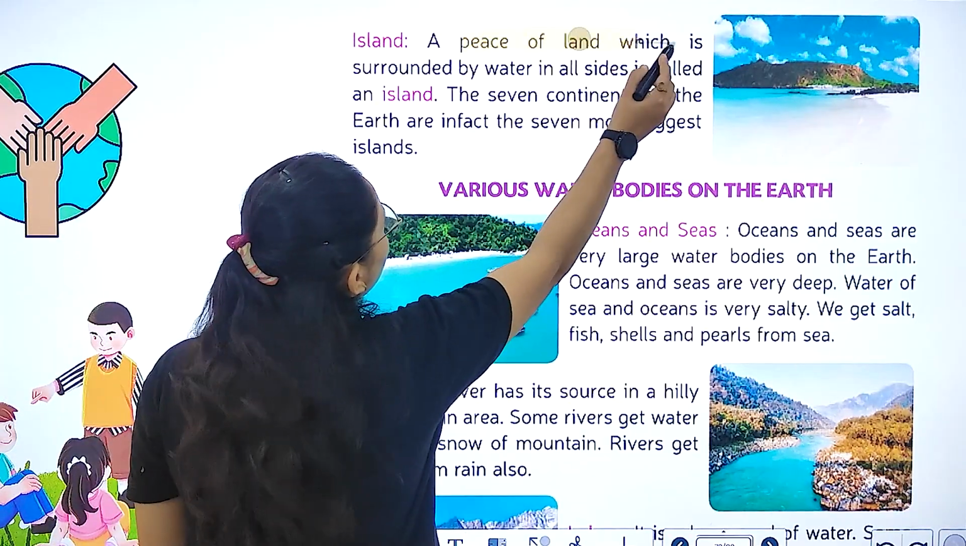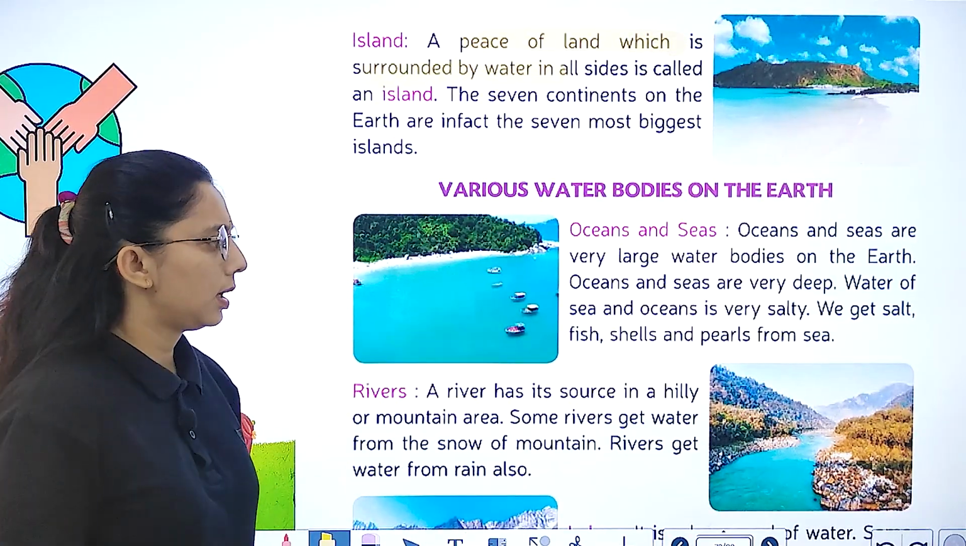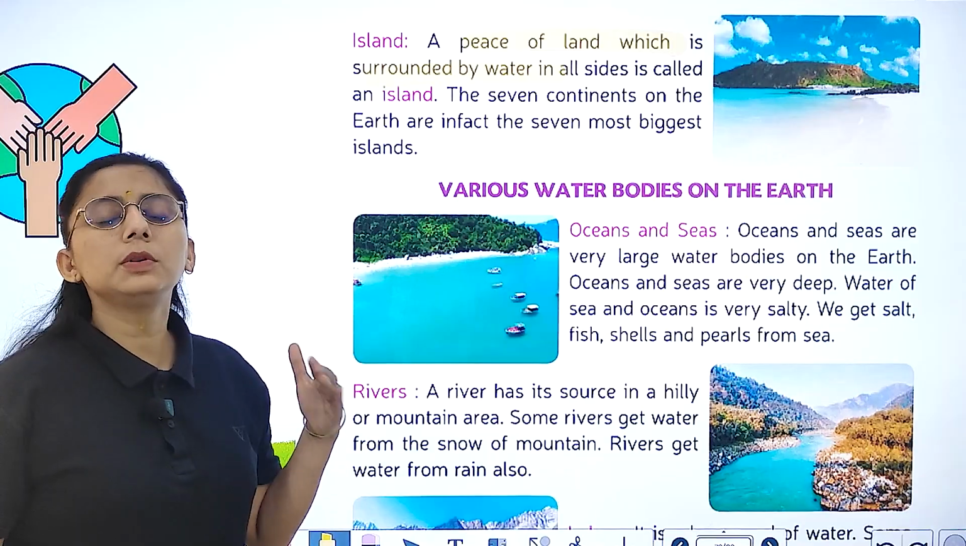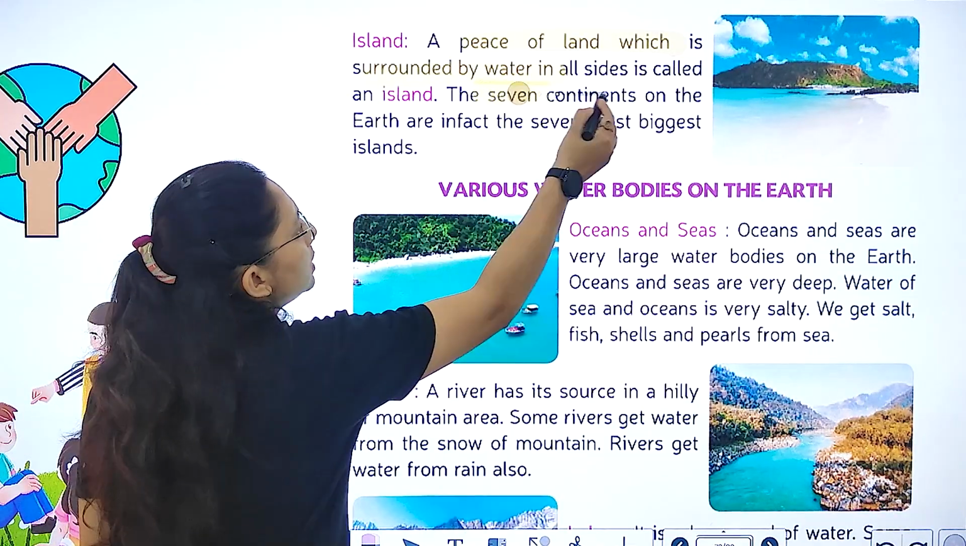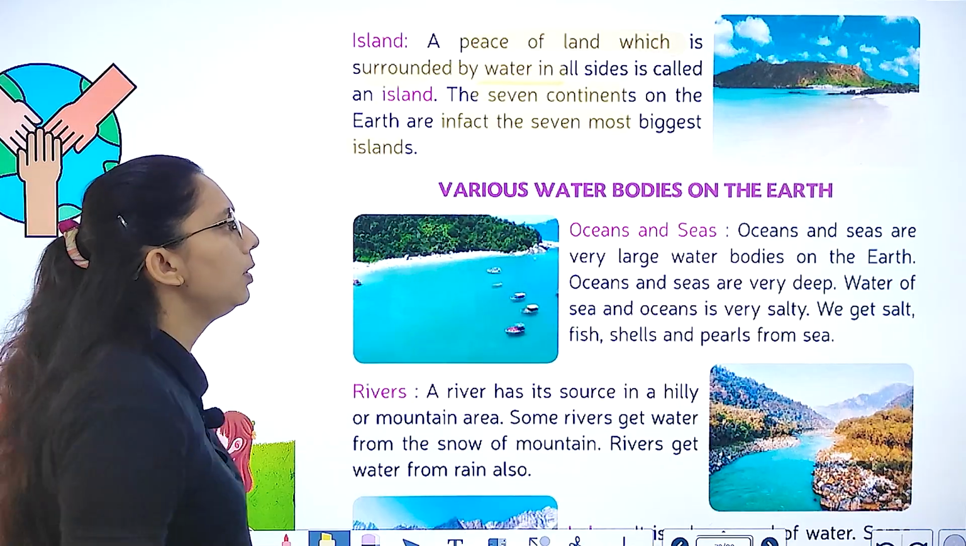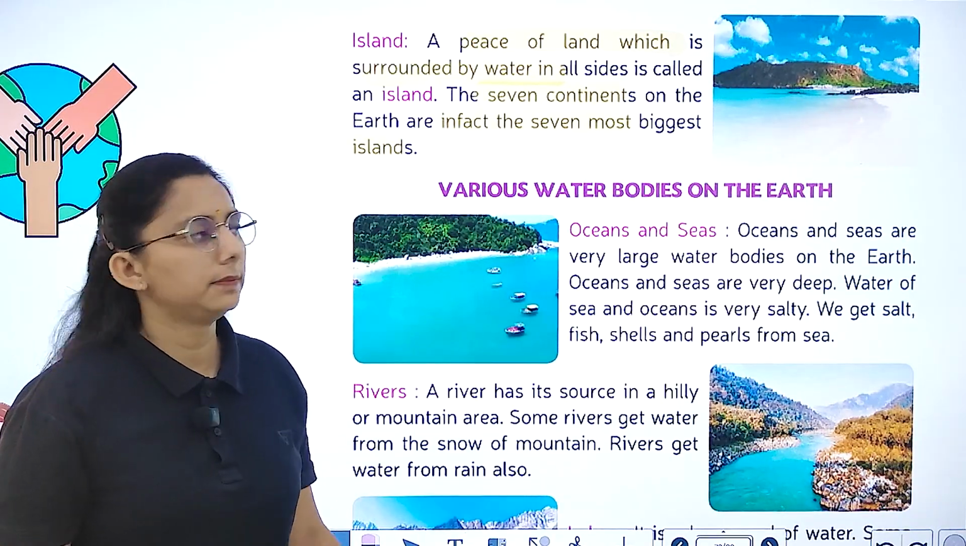Island, a piece of land which is surrounded by water. A land that has water on all sides, we call it an island. We have 7 continents, in fact the 7 most beautiful, biggest islands.